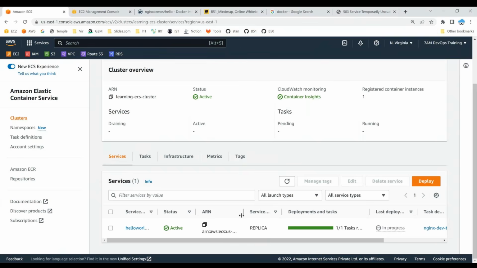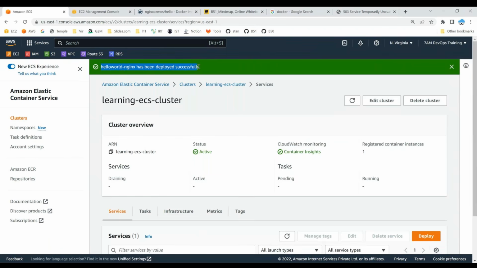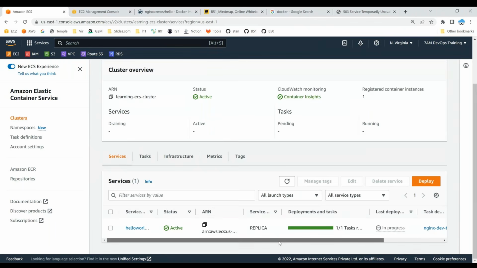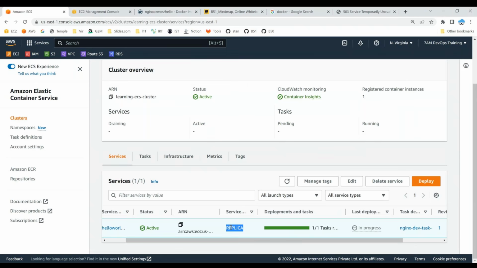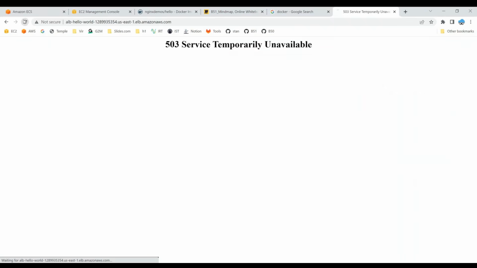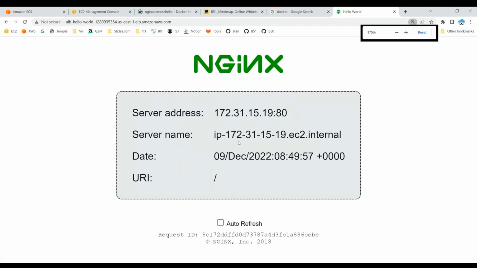Can you see this? Hello world Nginx, this container has been deployed successfully. Now you can see this task is hello world, and this hello world task is running one container, one replica, and one task is in progress. Okay, it will take 20 to 30 seconds. Can you see this? You are getting a response. Now if you see the underlying hardware, the underlying server IP address is 172.31.15.19. Okay, and this is where your health check is happening. And if you want to auto refresh, you can do the auto refresh. Every 10 seconds it is going to refresh.